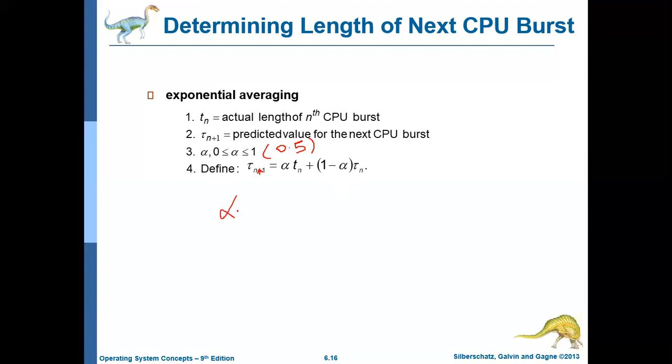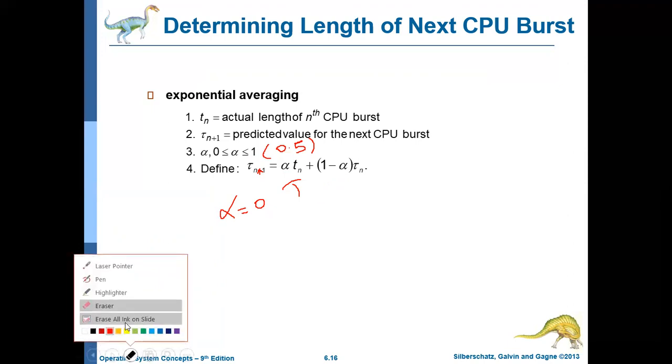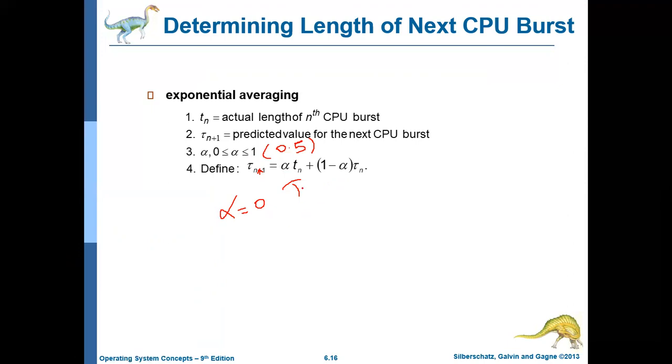If you take alpha as 0, what happens to this equation? Just put 0 for alpha and calculate what tau n plus 1 is. If you apply 0, this term will become 0.